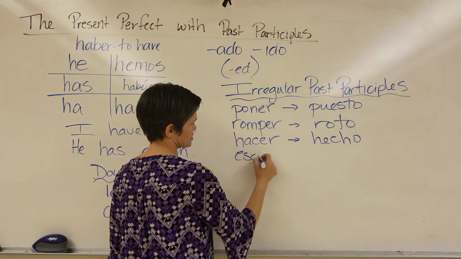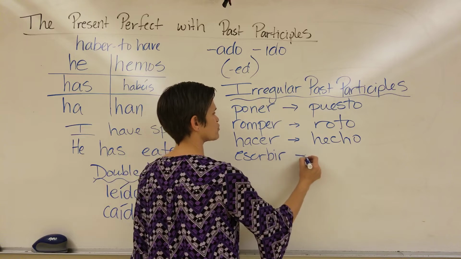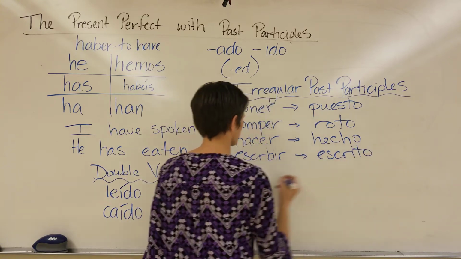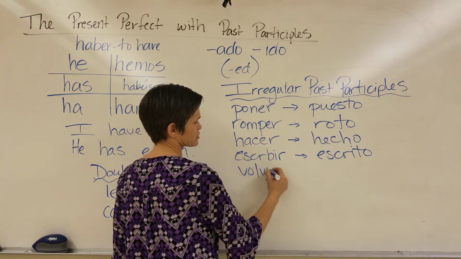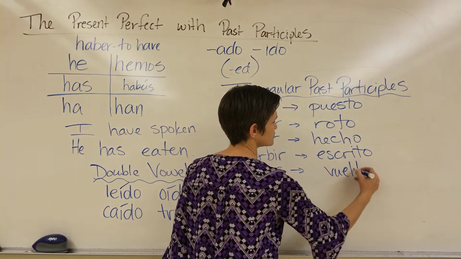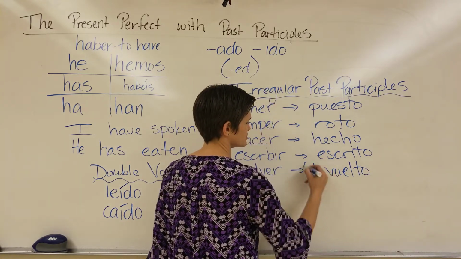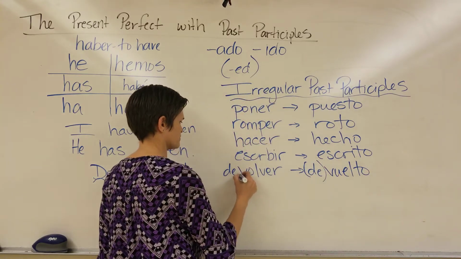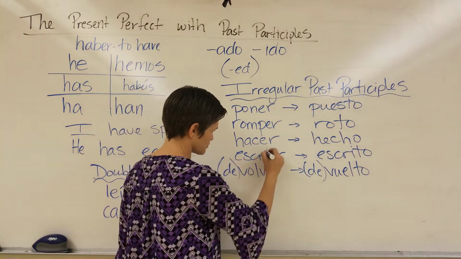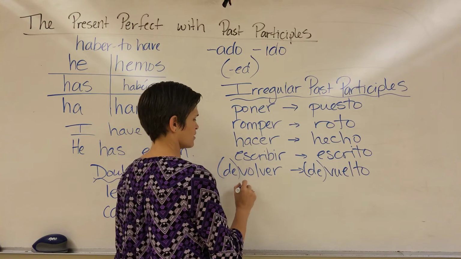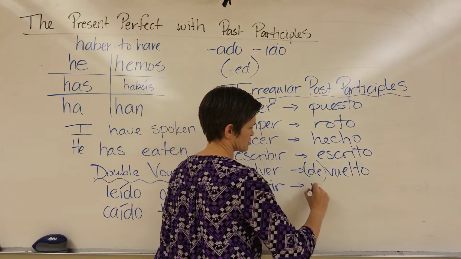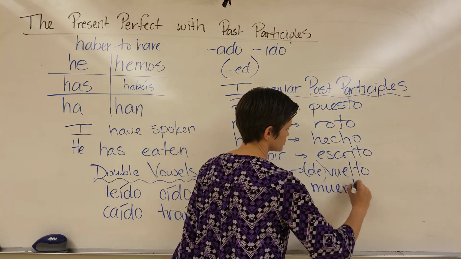Escribir, for written, will be escrito. Volver, for return, will be vuelto. And this could also be devolver, or anything else that, oh, I forgot an I in escribir. And then morir is muerto.